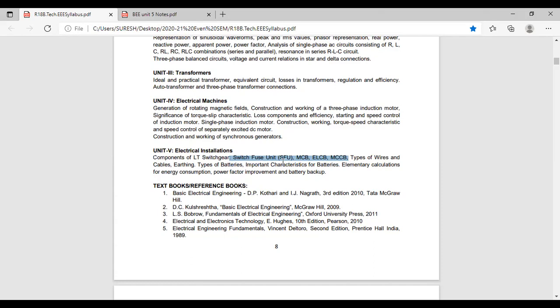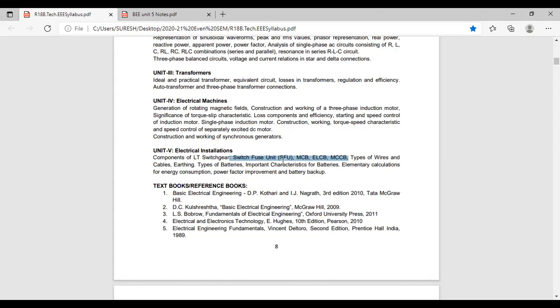What is the purpose of fuse? Can anyone tell now? To save the electrical appliances from damage when extra current is passing. That is, when more than the rated current is flowing, our equipment cannot tolerate that current.